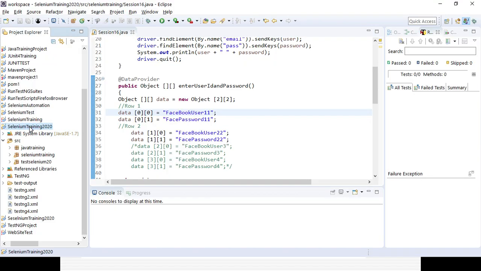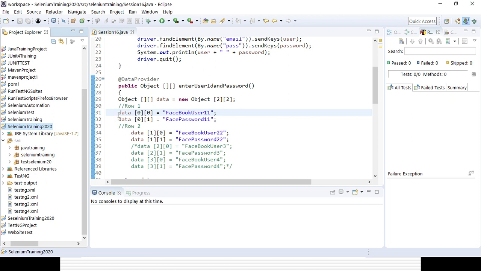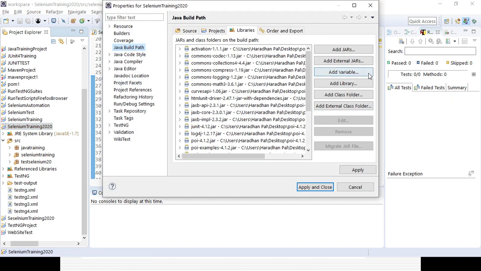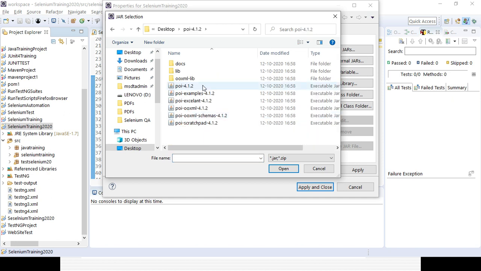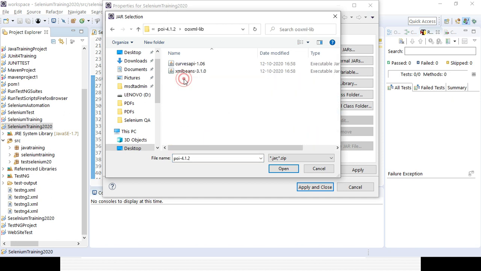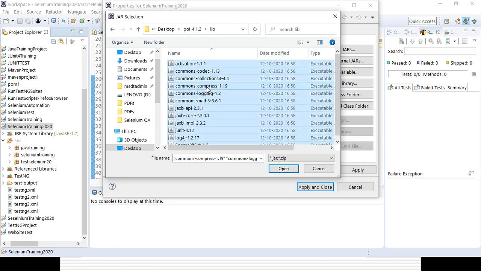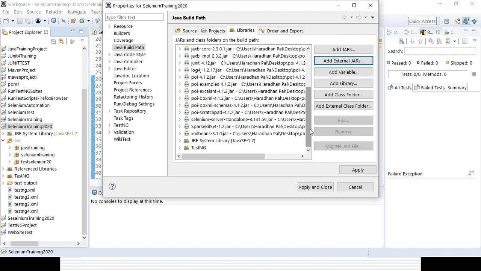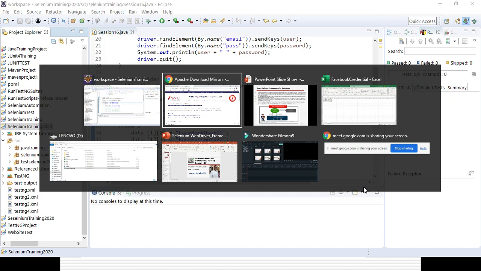You already know how to do it, right? Go to Properties, go to the Java Build Path, click on Add External JARs, and go to the folder path. On the desktop I have the POI folder. We can add all the jar files outside or within that folder. Whichever folder has jar files, I select and open, then add, apply and close. So I have already added all the jar files here. After extracting, you need to go through the folder structure and simply add whatever jar files are there. That is the first step.